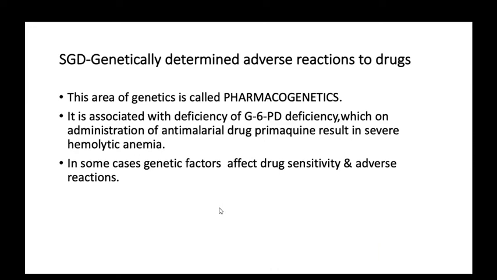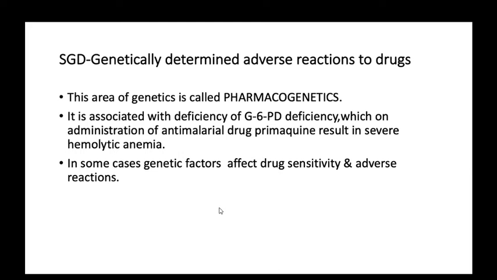For example, it is associated with deficiency of glucose 6-phosphate dehydrogenase enzyme, which on administration of an antimalarial drug like primaquine results in severe hemolytic anemia. If the patient has a deficiency of glucose 6-phosphate dehydrogenase and we give this patient primaquine, the patient develops severe hemolytic anemia, hematuria and fever, and becomes very unstable.